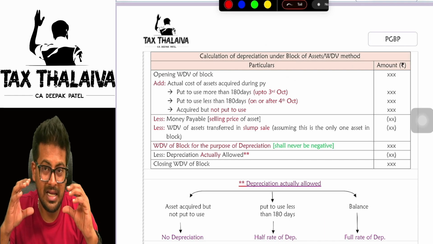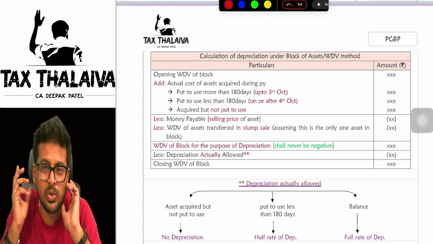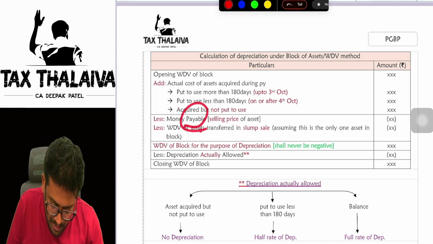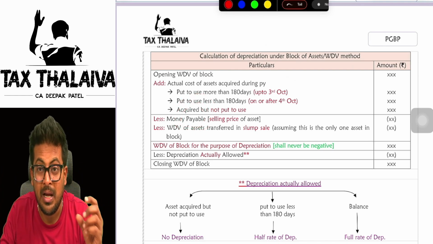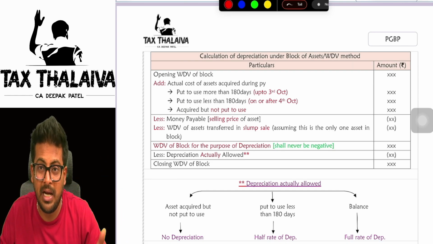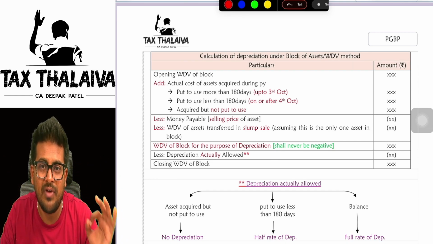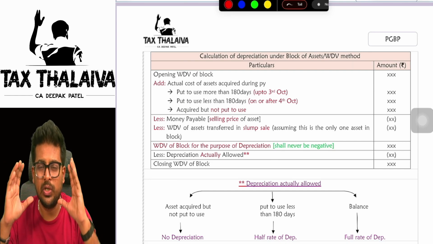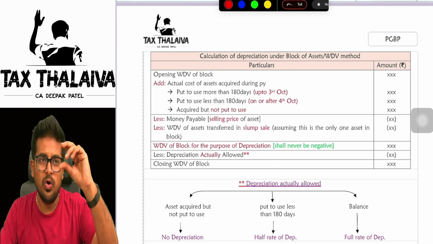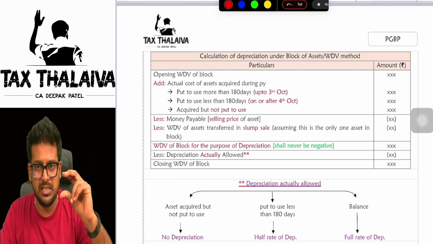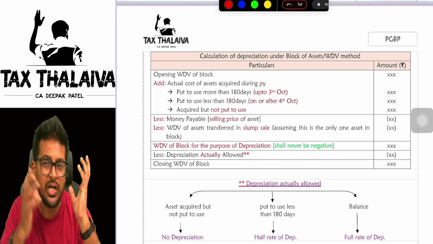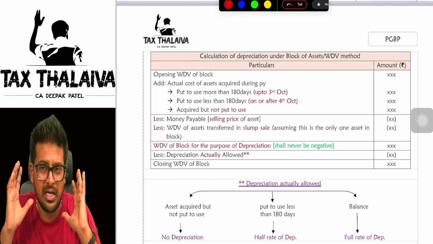Whatever value you get, out of that what you will reduce? The sale value. In technical terms it is called money payable. It looks like money payable, but it is not payable, actually receivable. So reduce the sale value of all those assets which you sold during the year. So technically, opening WDV, add purchases, meaning whatever you have in hand, less sale value. What should you technically get?